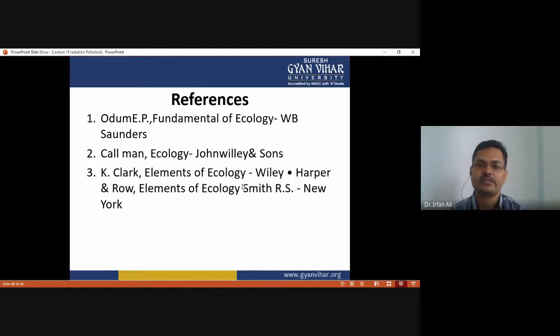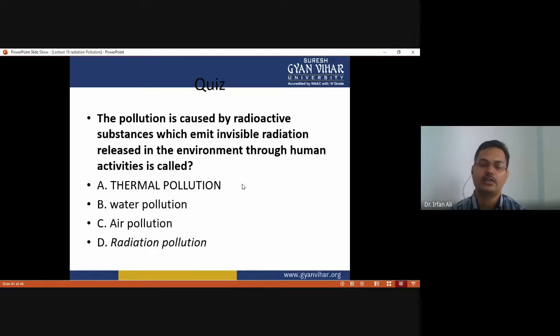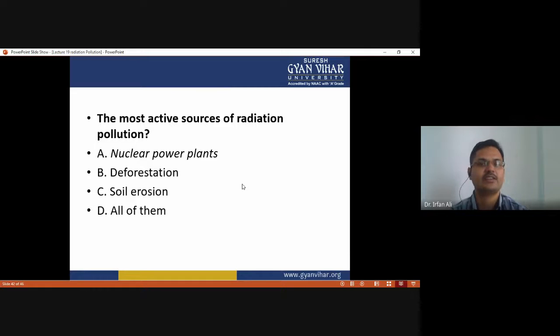This is the references. Now, the pollution caused by radioactive substances which emit invisible radiation released into the environment through human activity is called radiation pollution. So option B is correct. The most active source of radiation pollution: nuclear power plant. Okay, so option A is correct.